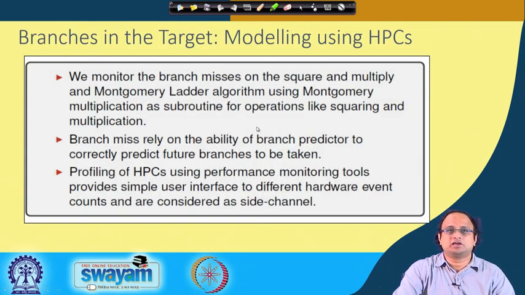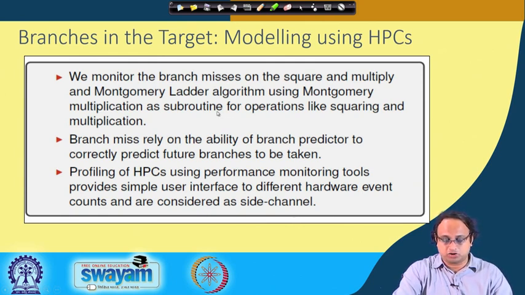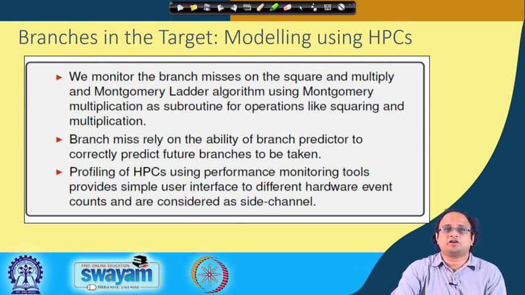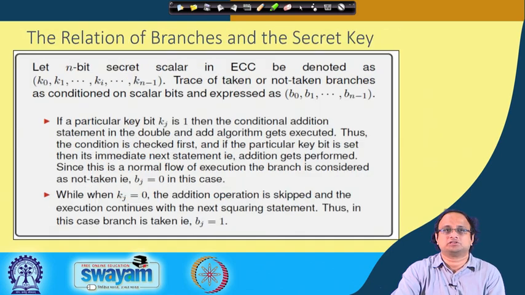So in order to explain the attack, we monitor the branch misses on the square and multiply and the Montgomery ladder algorithm, using Montgomery multiplication as a subroutine for operations like squaring and multiplication. The branch miss relies on the ability of the branch predictor to correctly predict the future branches which would be taken. The profiling of the HPCs using performance monitoring tools provides a very simple user interface to different hardware events, and what we are observing here is the branch misses.